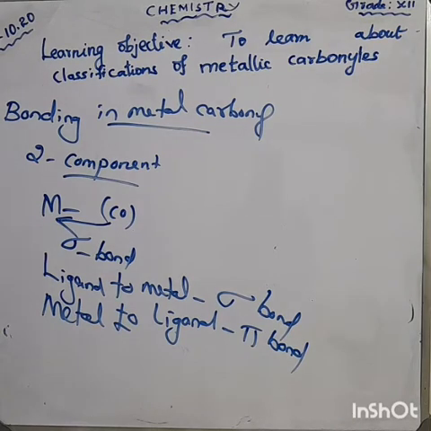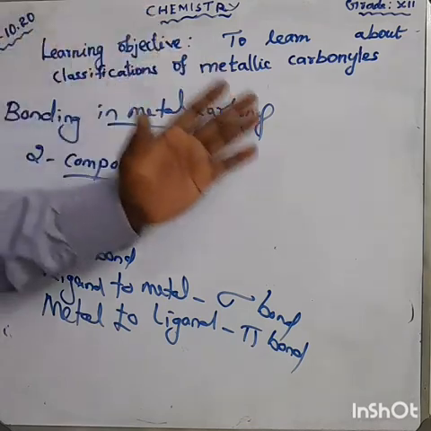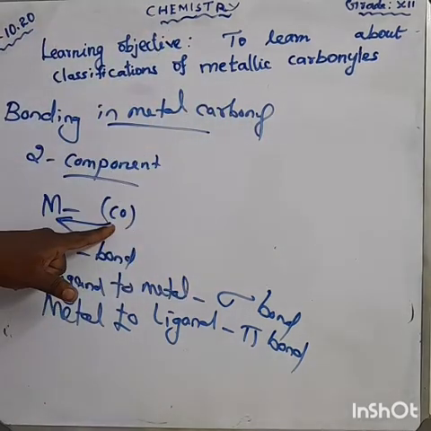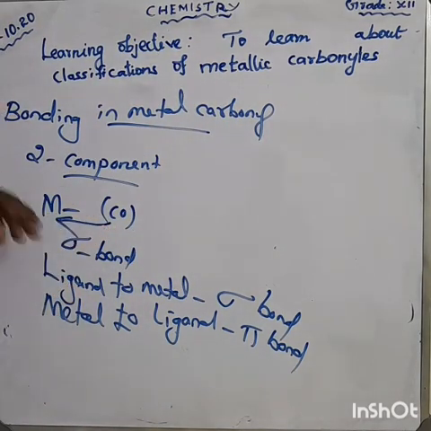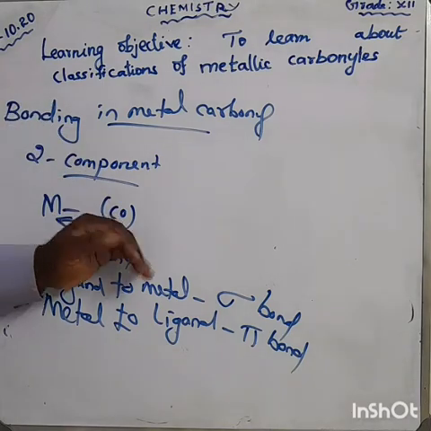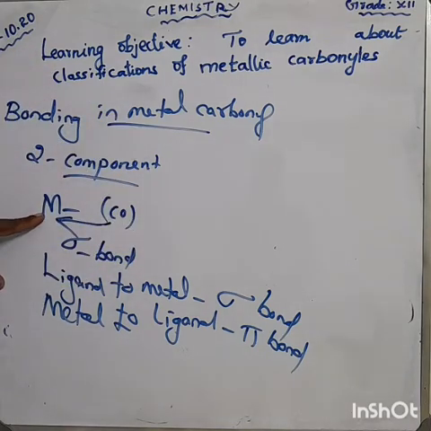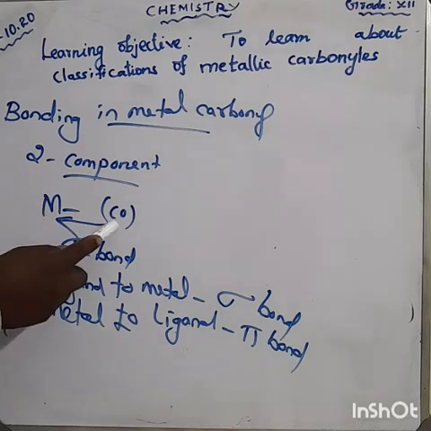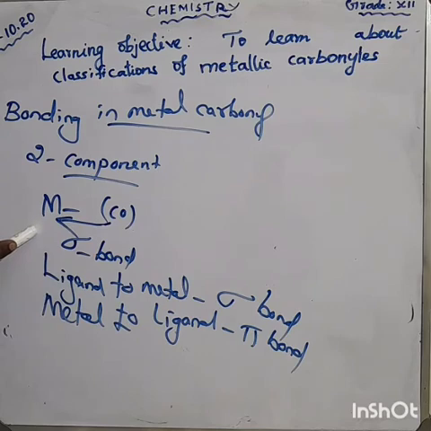This is the concept. First component, electron pair donation from the carbon atom of the ligand to the vacant d orbital of metal. Okay, vacant d orbital of the metal. Here, electron pair donated from CO to metal, that is called sigma bond.